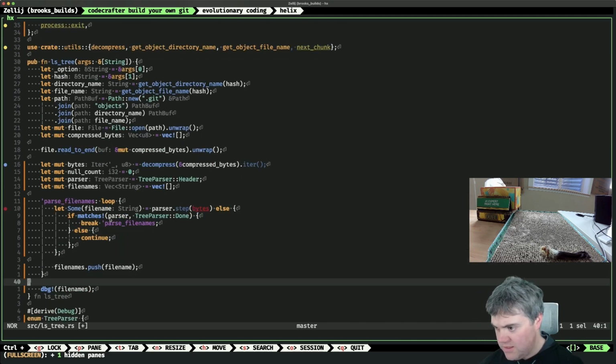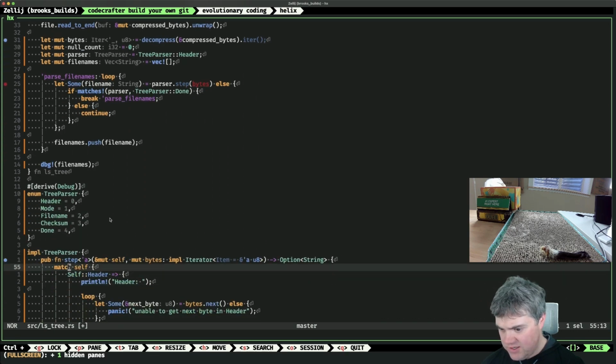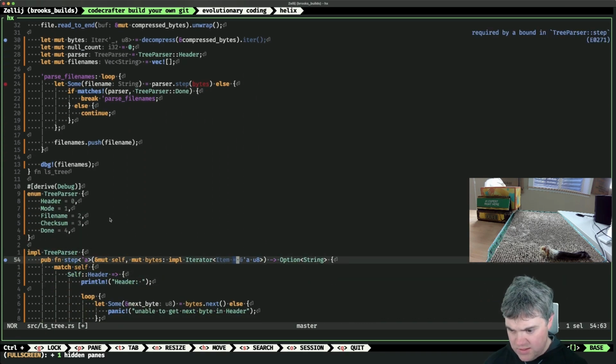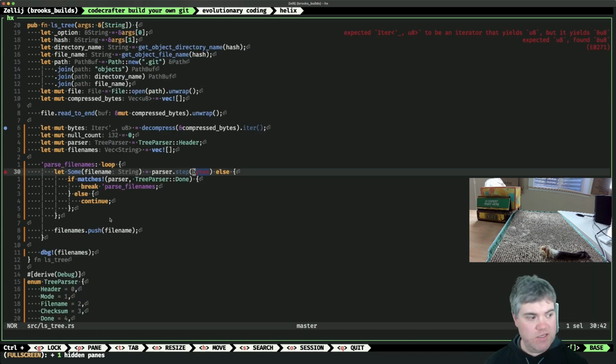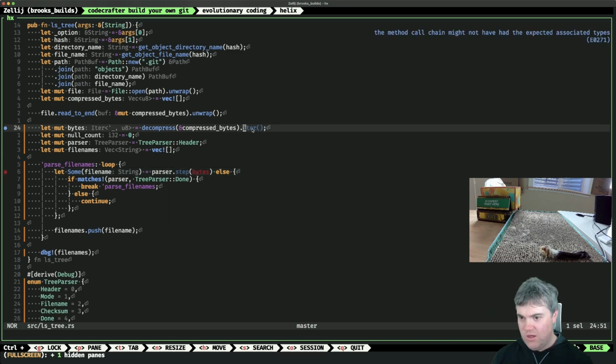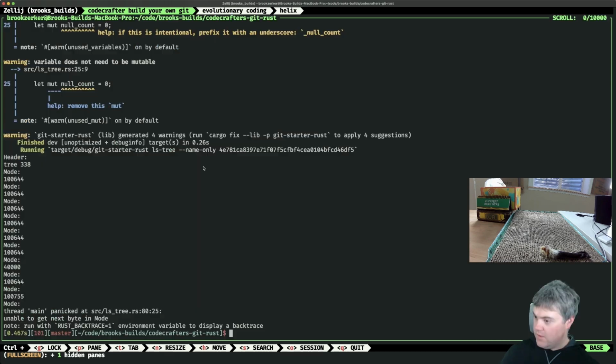Where am I? I need to be down here. Okay, so if you are giving me a U8 like that, expected U8. Okay, so some parser step. So we have bytes here. So I expected this to be an iter over U8 that yields U8, but it yields a reference to U8. Okay, is that okay? Much better.